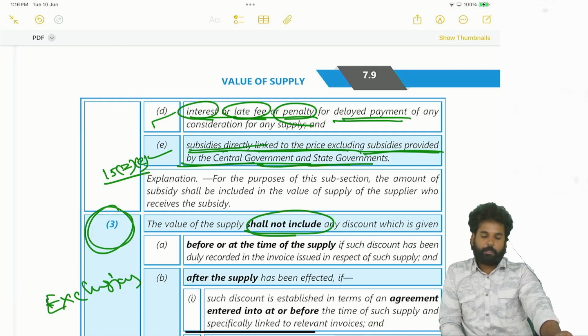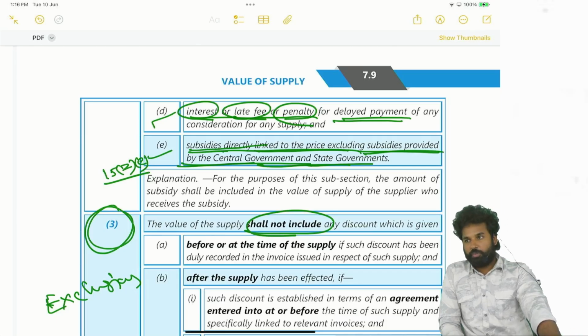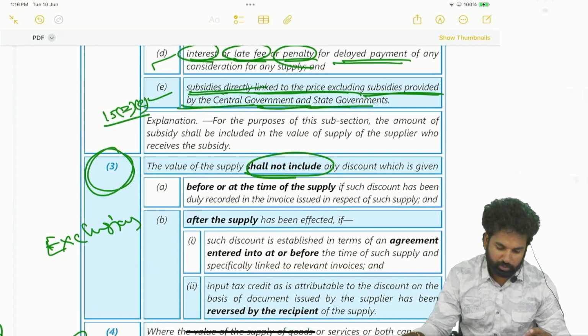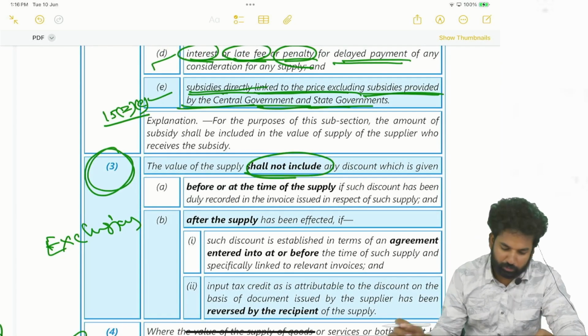And lastly, subsidies from the central government and state government will not be included. Subsidies from an NGO, if it is lump sum, will not be included. If it is directly linked to the price, then only it will be included in the value. Got this? Right. Okay. Next, we shall be talking about the exclusions.